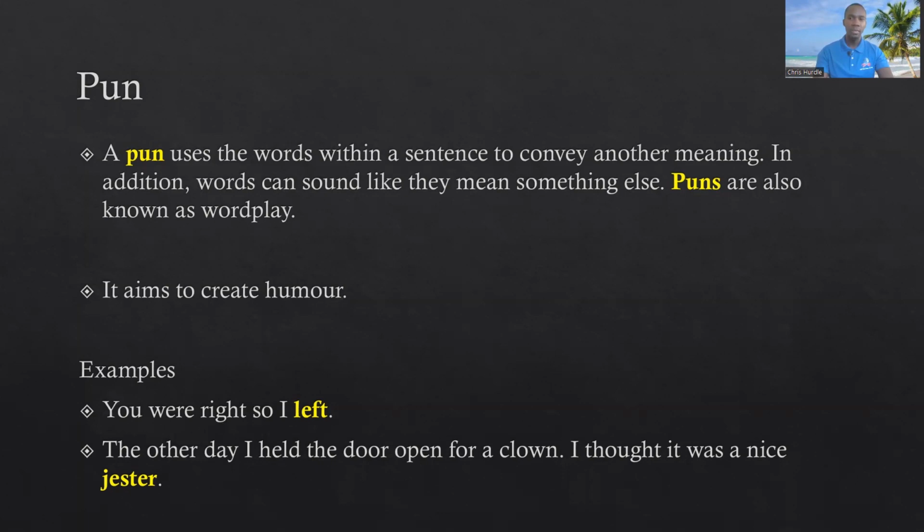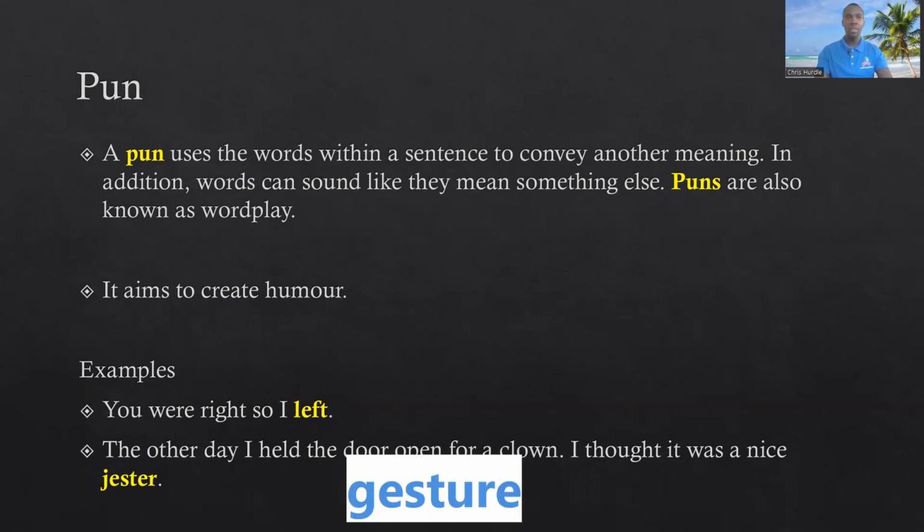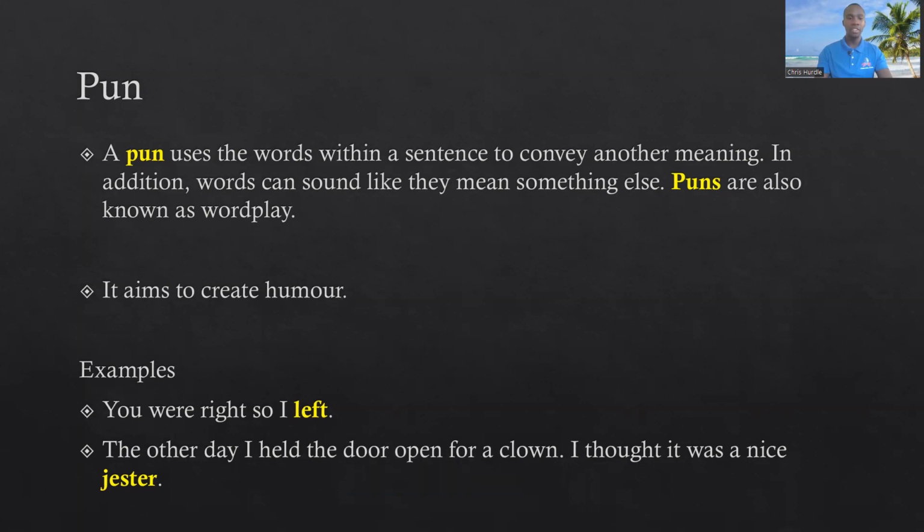Jester, but that sounds very similar to another word, gesture. If gesture were the word there, it would make sense because a gesture would be an action, right? So the other day I held the door open for a jester. I thought it was a nice gesture.